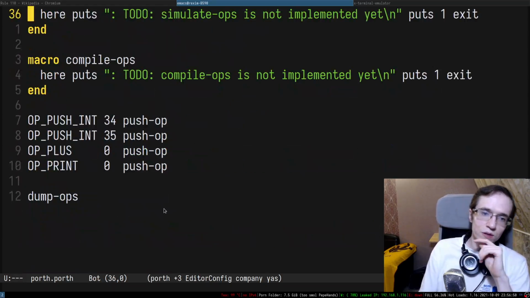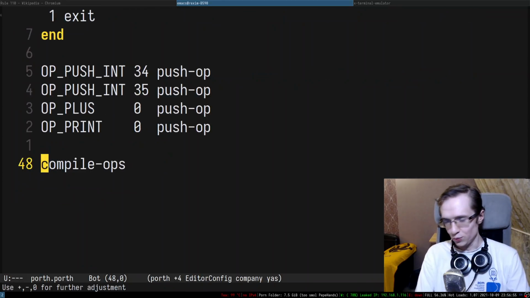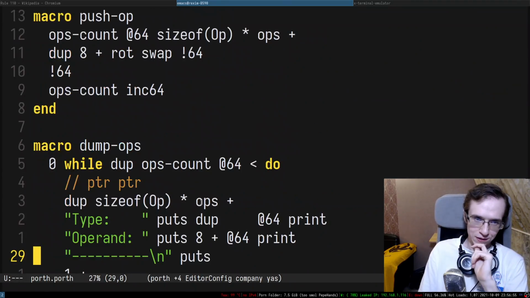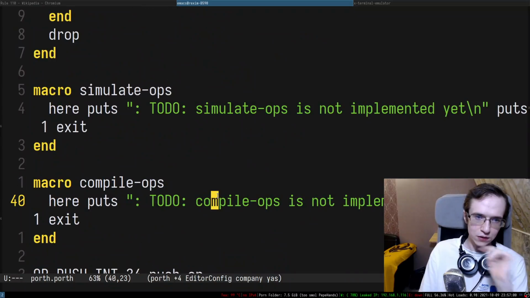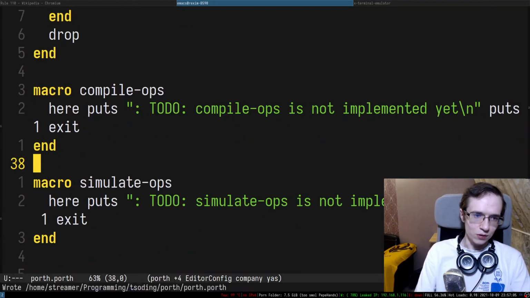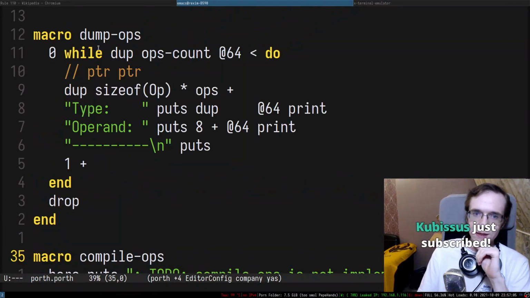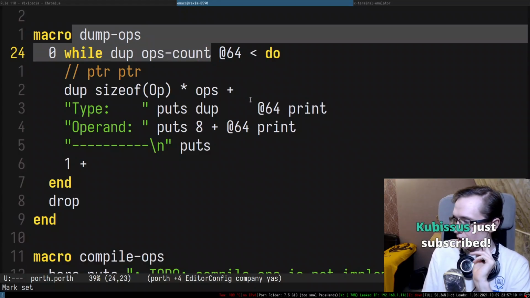Okay. So the first thing we want to do, we want to be able to compile the operands, right? We want to be able to compile the OPs. How are we going to be doing all of that? This is a very interesting question. So first, we probably want to iterate them as we're doing here.